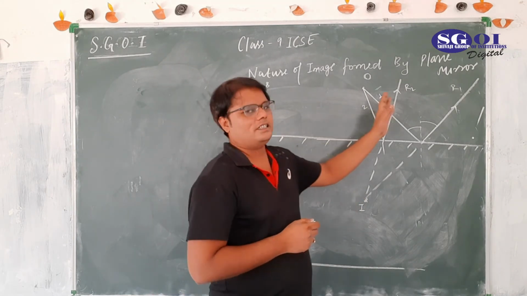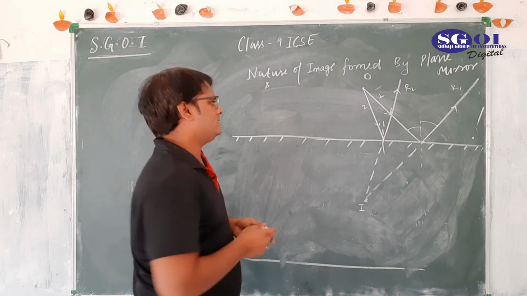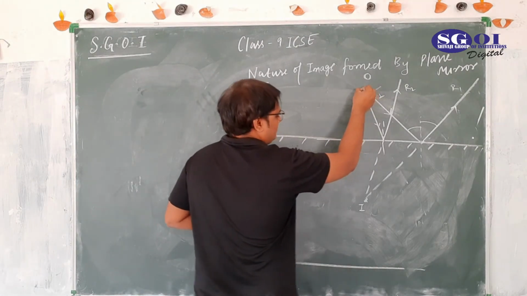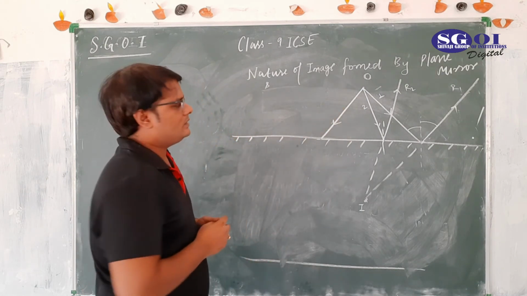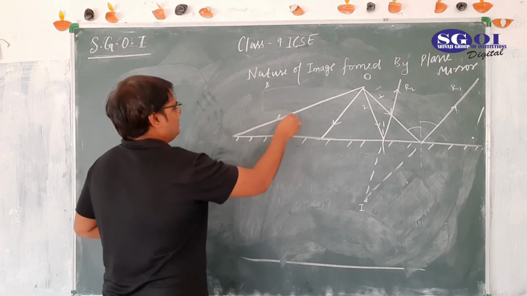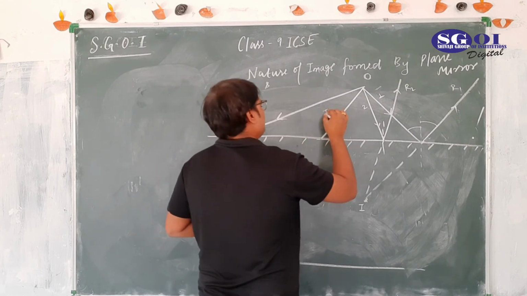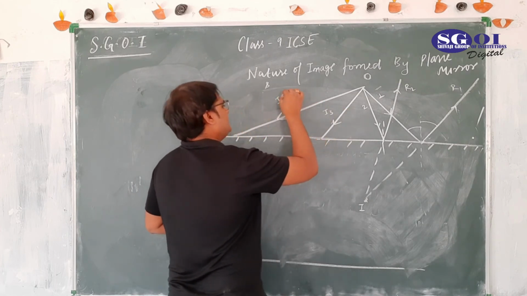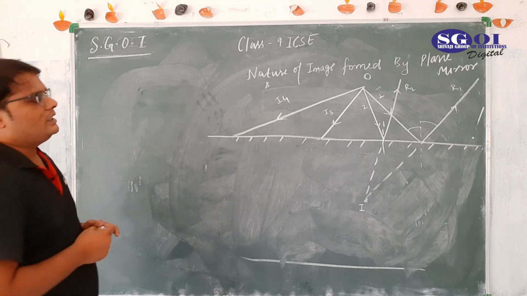What I was trying to tell you is the location of this image doesn't depend on the location of these incident rays. Okay, let's take two incident rays again, but on the opposite side. Suppose this is first one and this is second one. This is our incident ray 3, this is our incident ray 4. Now we have to make reflected rays.